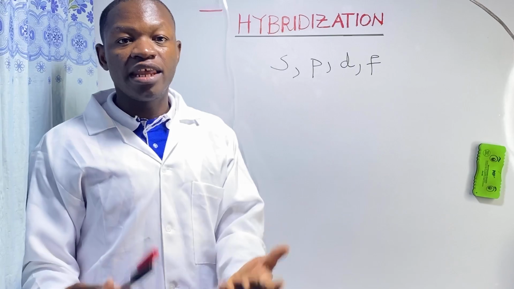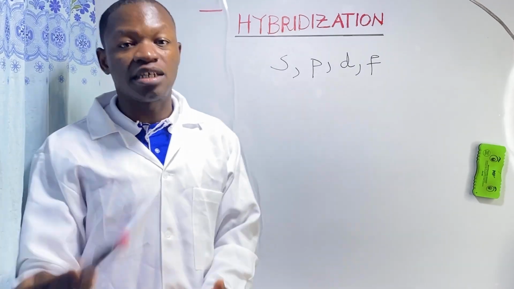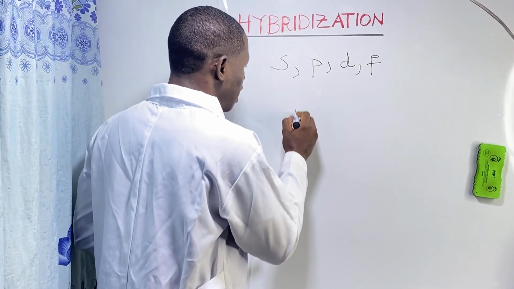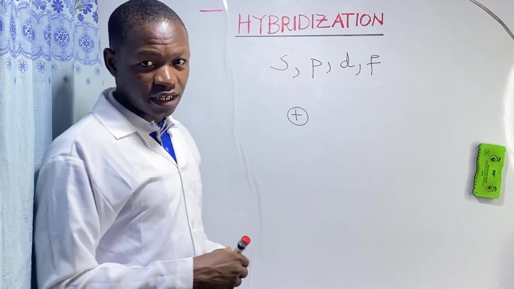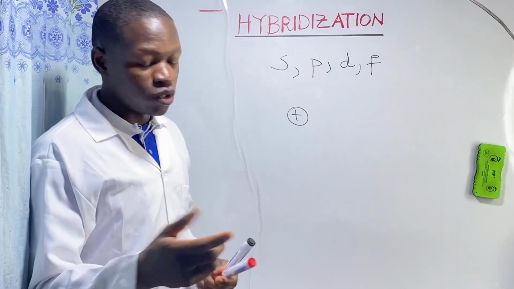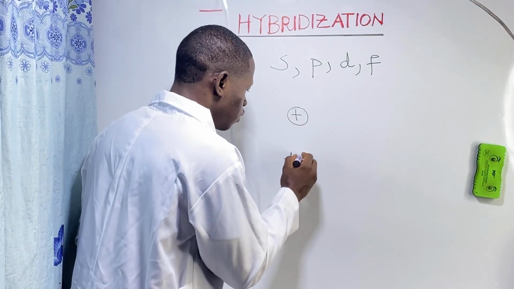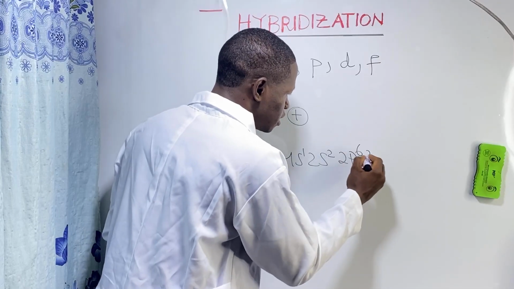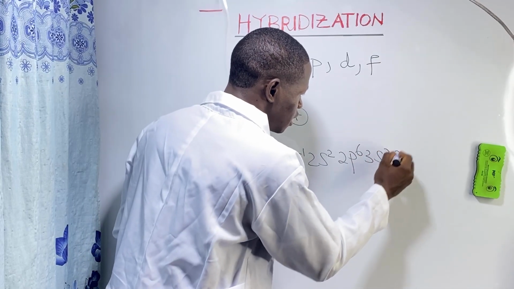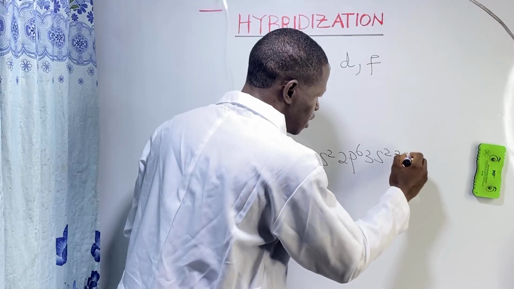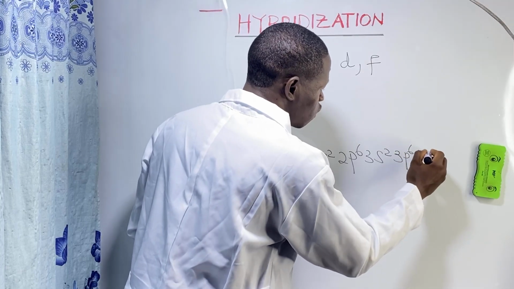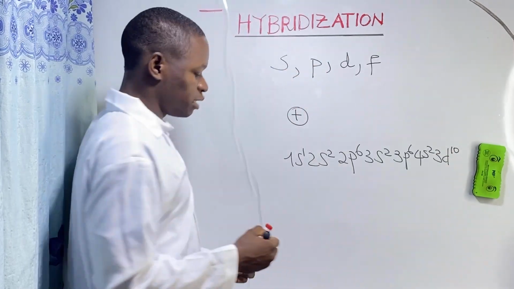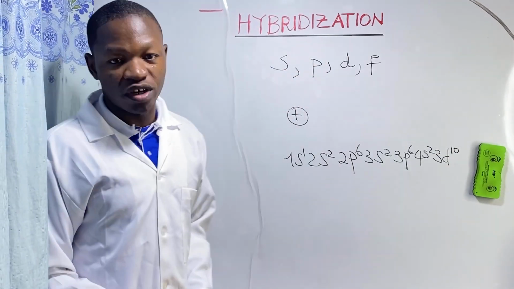Now, the energy of orbitals increases as the orbital is farther from the nucleus. Orbitals are around the nucleus. As we know, in electronic configuration we have 1s2, 2s2, 2p6, 3s2, 3p6, 4s2, 3d10, etc. That is how we write electronic configuration.